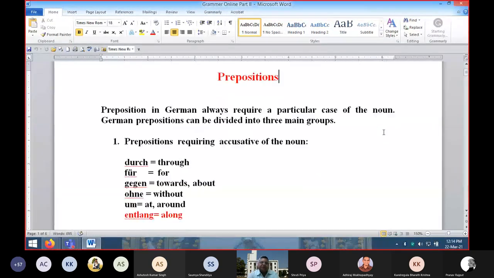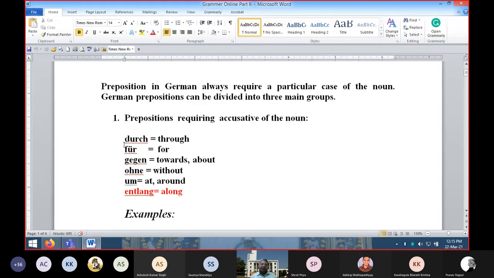So on your screen, you can see prepositions. Three different parts have been explained to you. So there are some prepositions or groups of prepositions that always require accusative, meaning the article which will be used before the noun will always be accusative. And these are the prepositions that always require the accusative case.